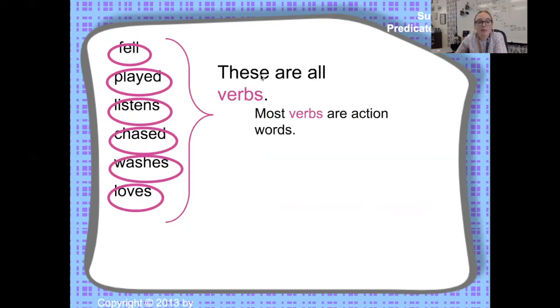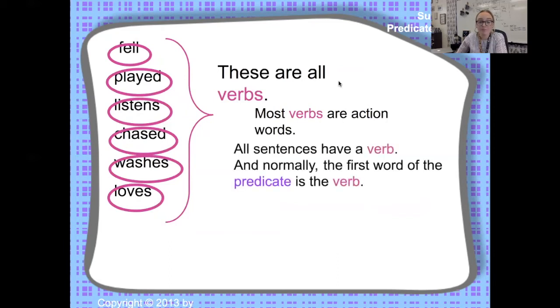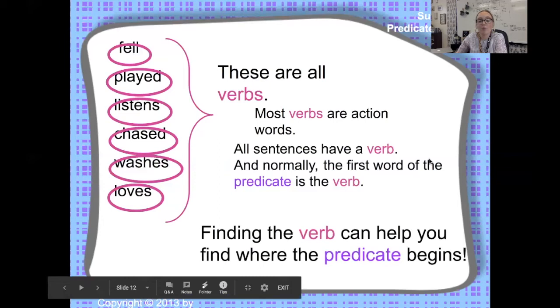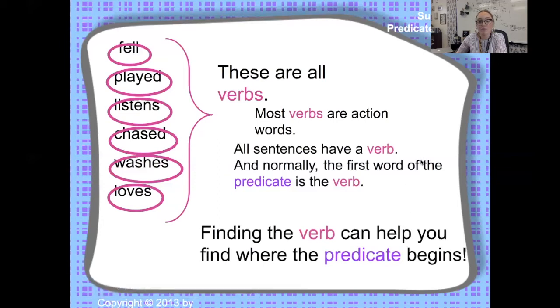And that makes sense because if the predicate is something that the subject does or did, usually they have to have a verb or an action word to do something. So all sentences have a verb. You cannot have a complete sentence without one. And normally the first word of the predicate is the verb. So that could be a very big sign and signal that the predicate is beginning in the sentence. So finding the verb can help you find where the predicate begins.